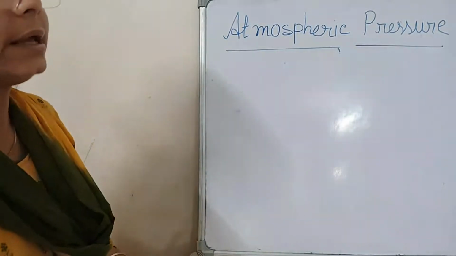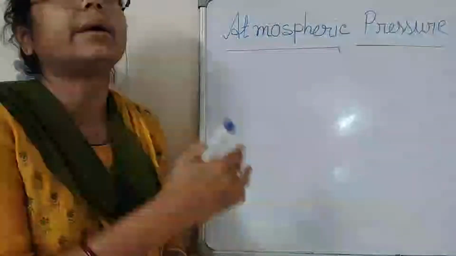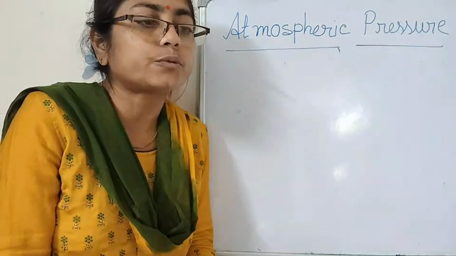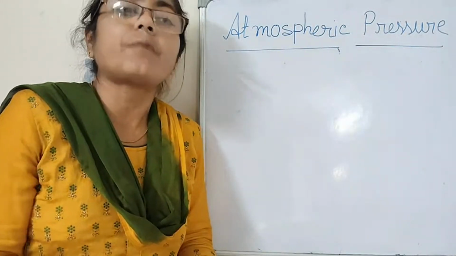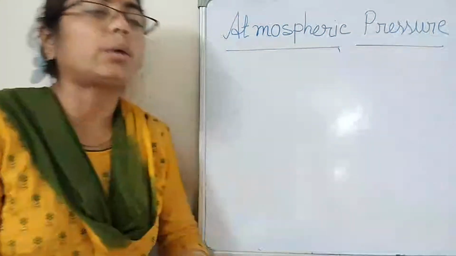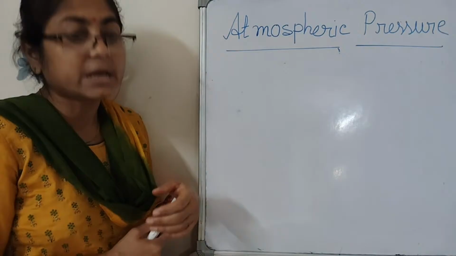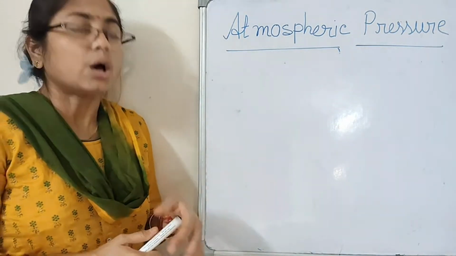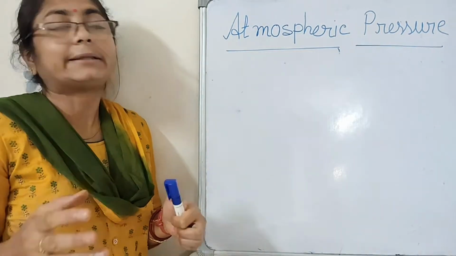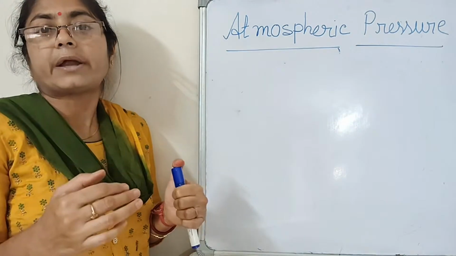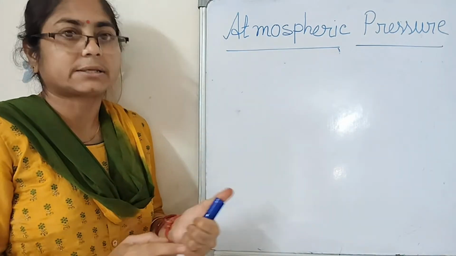And breathing: up in the mountains, the air has less atmospheric pressure and less oxygen, so we have breathing problems. And boiling of water is faster in low atmospheric pressure. Next is aviation. When the plane is flying, it is necessary to adjust the atmospheric pressure to fly properly.